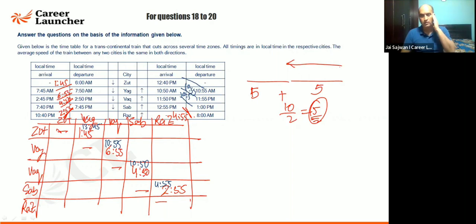Sorry, this is, so sorry. It is 11:55, 12:55, 2 hours minus 15 minutes. So it is 2 hours 15. 2 hours, may say it is coming out to be 1 hour and 45 minutes. Sorry, this is coming out to be 1 hour and 45 minutes. Same time. Clear this one? Please look at this last one. My mistake.